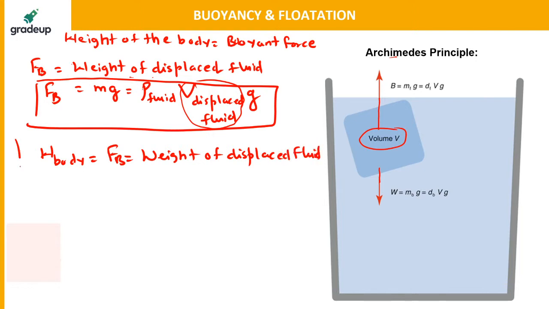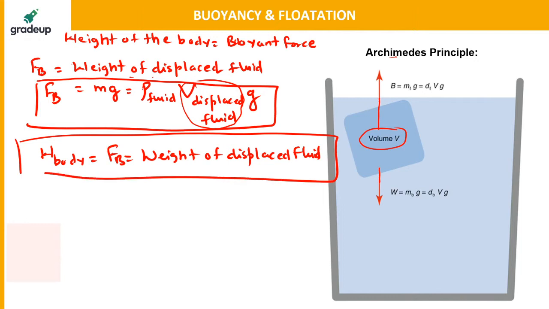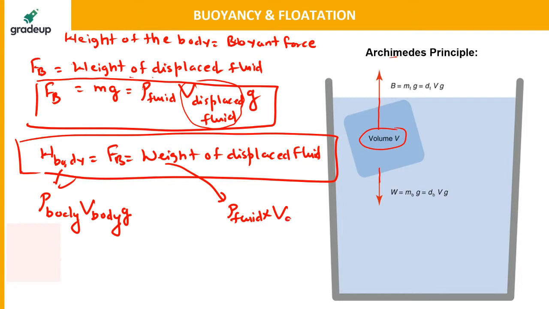So I will tell you when this condition is going to happen, when the weight of the body will become equal to the buoyant force. Now the weight of the body will be equal to density of the body into the whole volume of the body, into the acceleration due to gravity. That is the weight of the body. But the weight of the displaced fluid is different. It is equal to density of the fluid into volume of displaced fluid. What is the meaning of displaced fluid? I will tell you with the help of an example.